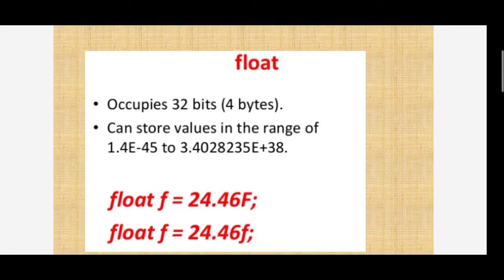Float occupies 32 bits and can store values in the range of 1.4e-45 to 3.4028235e+38. Float f is equal to 24.46f.